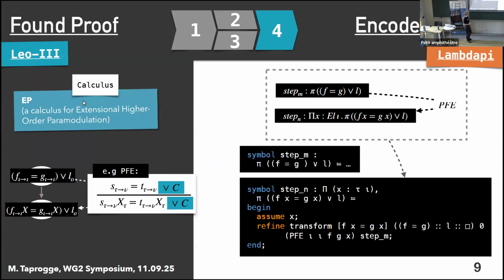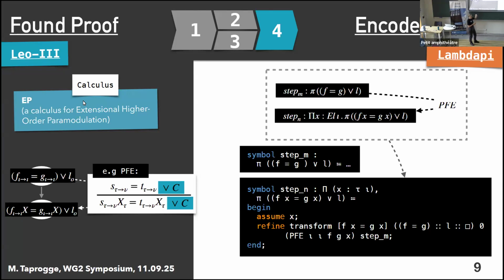Okay, so back to our concrete proof. Now we have seen how we can encode rules like this, and we've also seen how we can encode the individual steps. And now I would like to show you how we can combine this into proof steps or into proof scripts that actually encode the individual steps in our proofs. So basically here, we once again encounter what we saw before. We have our transform theorem, and we can instantiate it with the literal that we're trying to prove, with the list that represents our clause and the index. And then the arguments down here are the instantiated rule and the previous step.